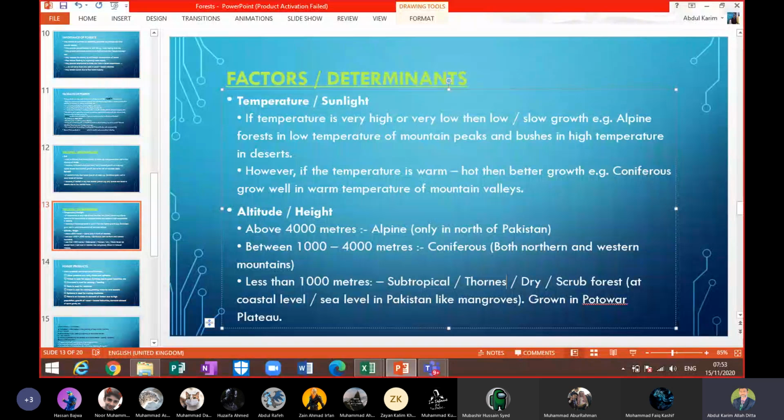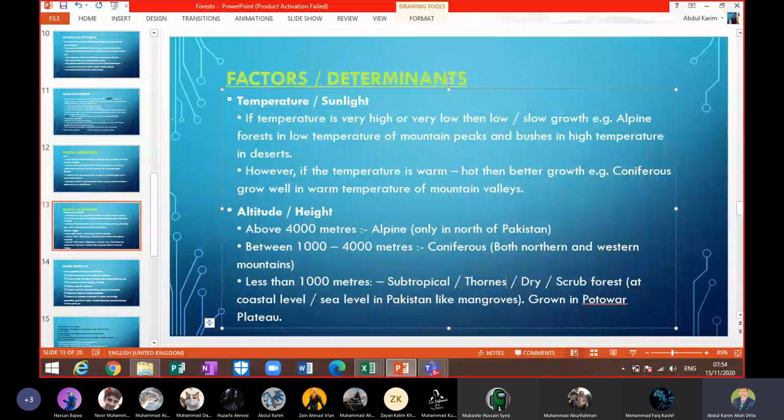And also the thorny bushes, or thorny type of plants, grow in the Pothohar Plateau. Their main location is less than 1,000 meters, beta. So I think you understood: soil, rainfall, temperature, altitude.